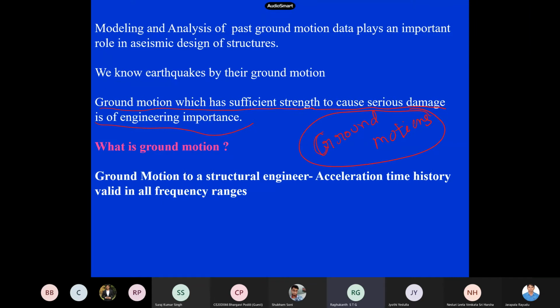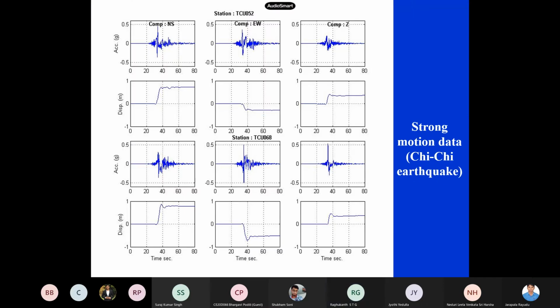in great detail. For a structural engineer, the definition of ground motion is just the acceleration time history. Of course, it should be valid in all the frequency ranges, that is from 0 to 25 Hertz, but most of the energy will be concentrated from 0 to 10 Hertz itself. So this is the definition of ground motion for an earthquake engineer. This is what the engineer wants.